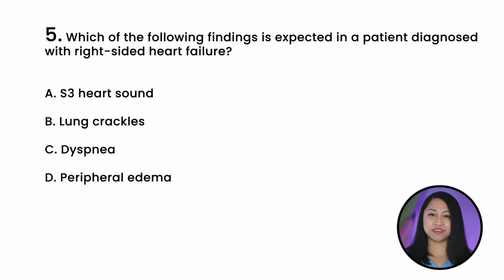Question 5. Which of the following findings is expected in a patient diagnosed with right-sided heart failure? A. S3 heart sounds. B. Lung crackles. C. Dyspnea. Or D. Peripheral edema. And the correct answer is D.